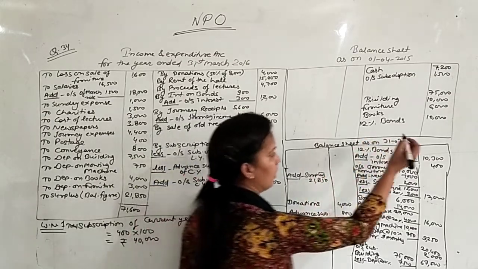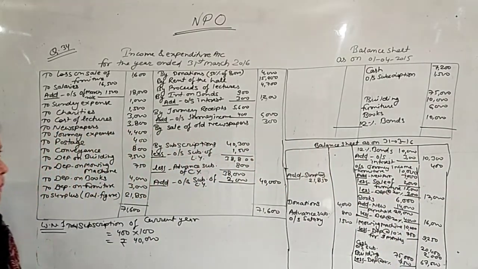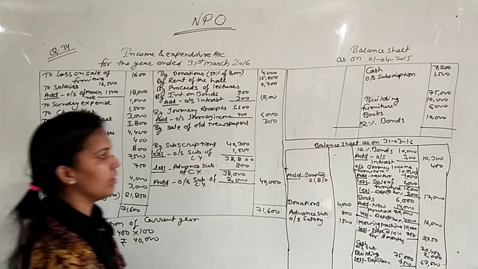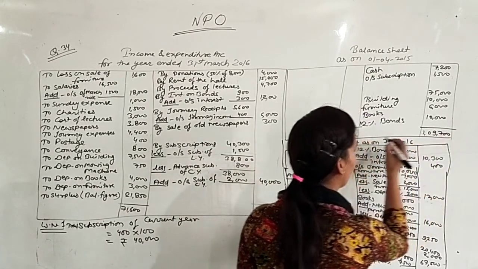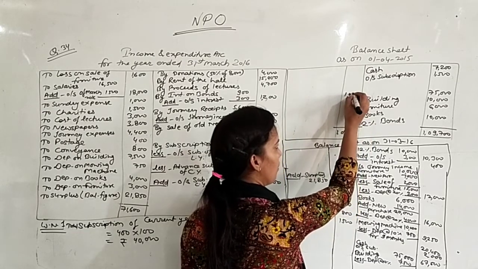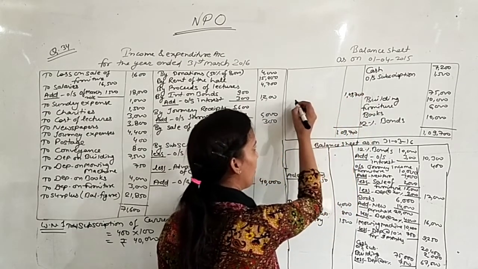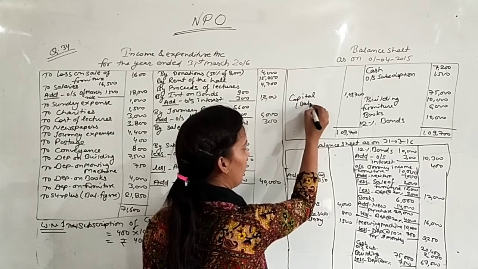21,850. Here just do the total of opening balance sheet. It will be 1,09,700. So your balance 1,09,700 will be capital. This is also a balancing figure.